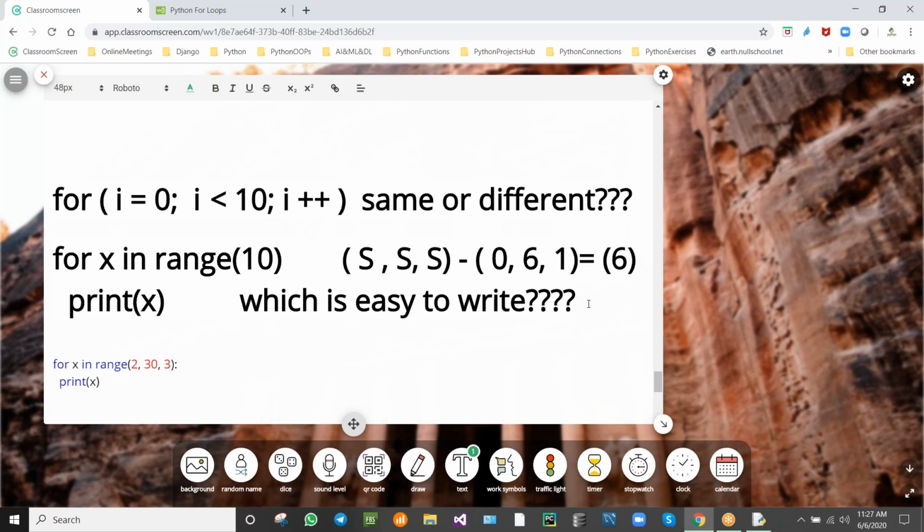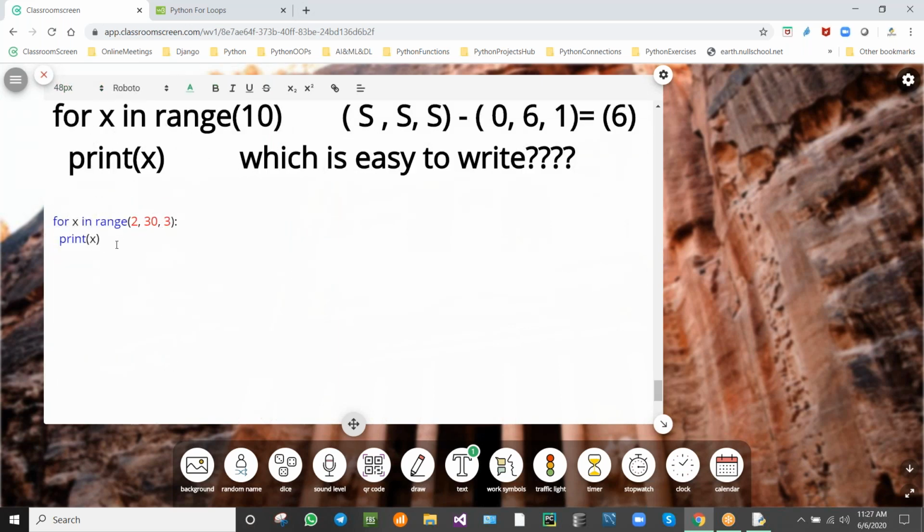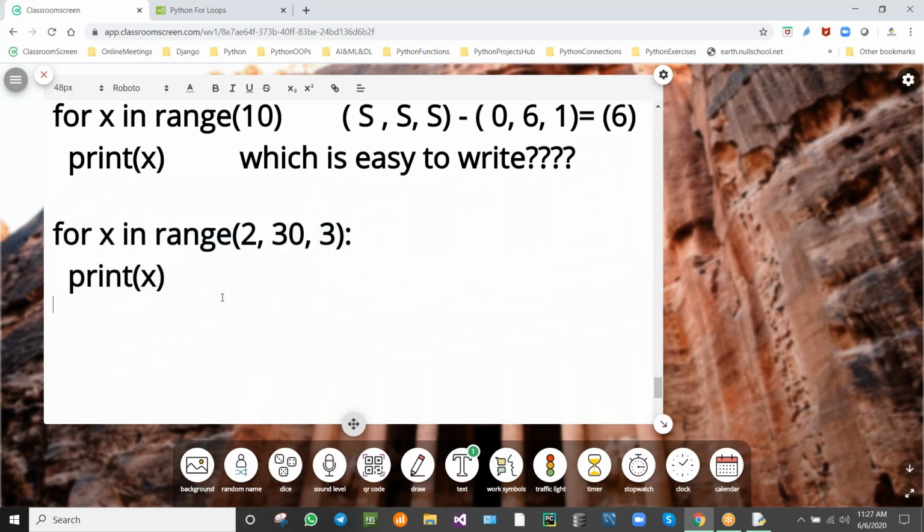So the same thing we can write in C. How will we write it in C language?